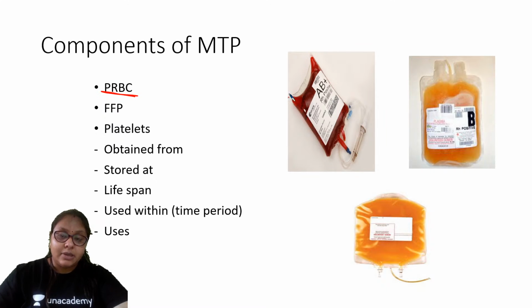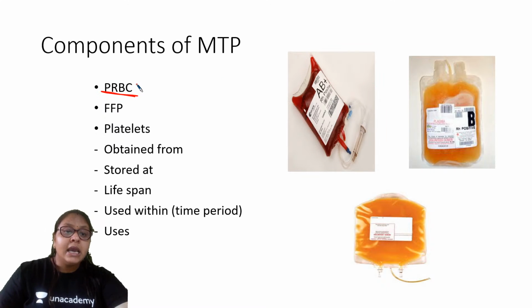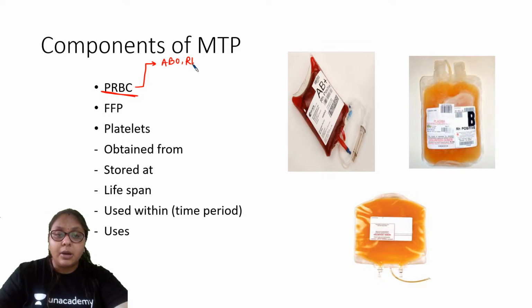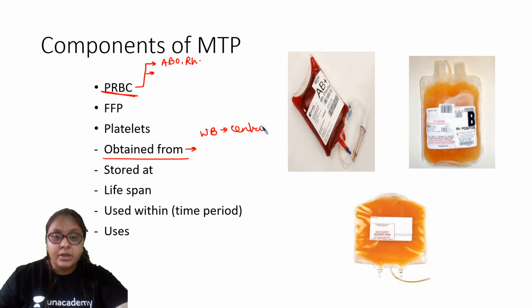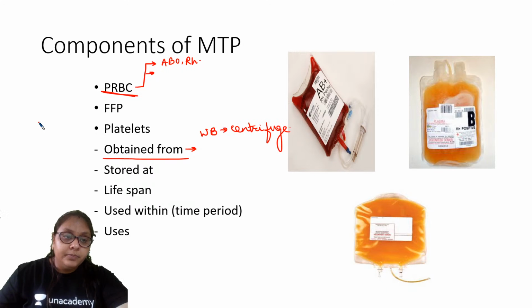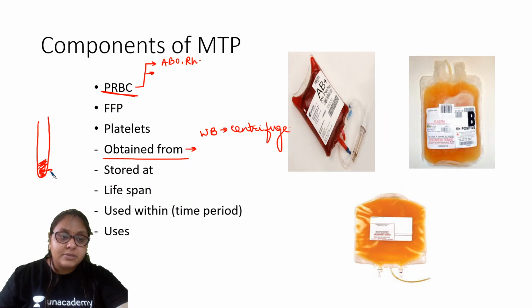The first is the PRBC. In this we have to see that it is matched, that ABO and Rh compatibility is present or not. PRBC, plasma and platelets are obtained from the whole blood. If you centrifuge the whole blood, at the very bottom will be the PRBCs.